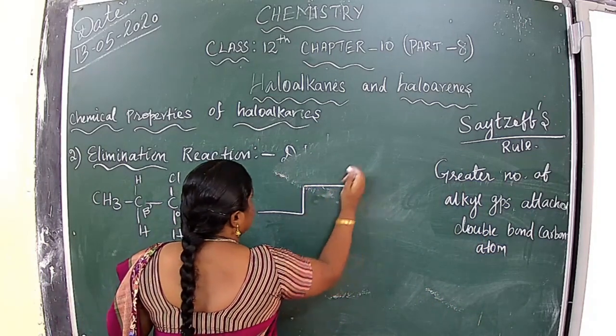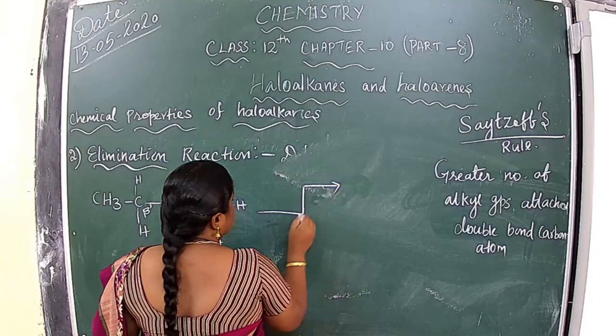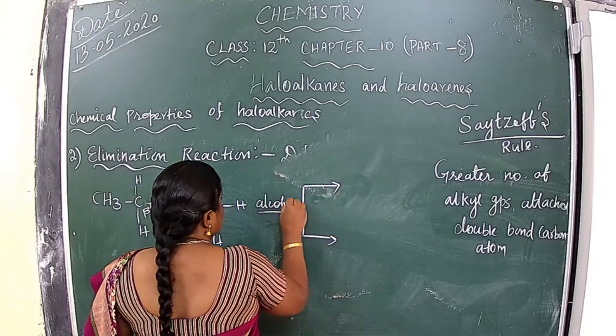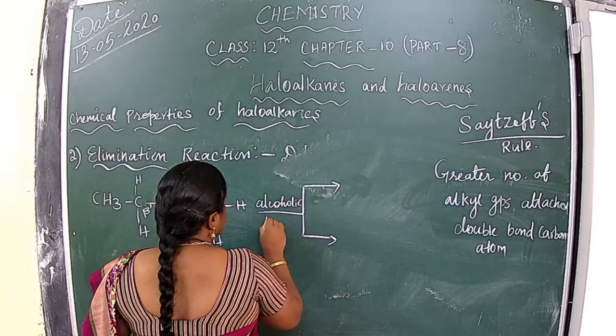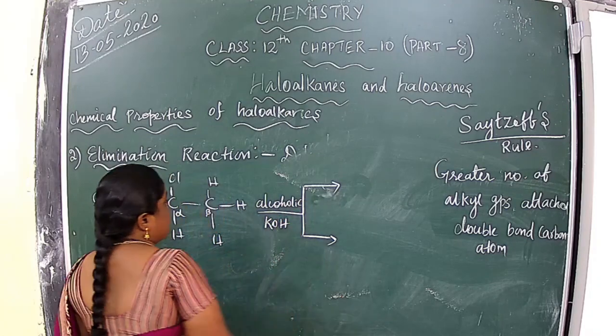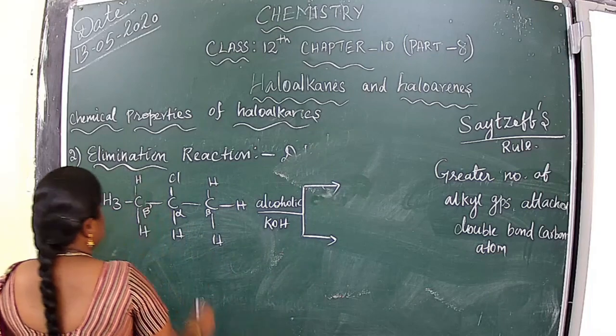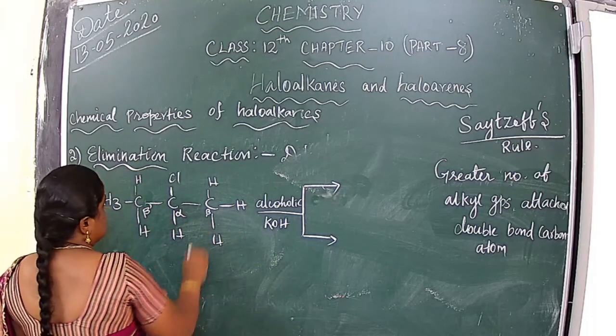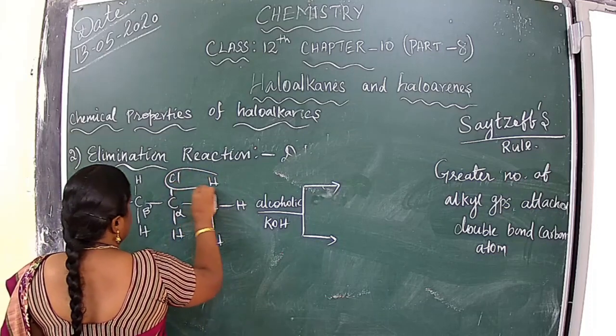In the presence of alcoholic KOH, we can get two products because it contains two beta positions, so HCl can be removed.